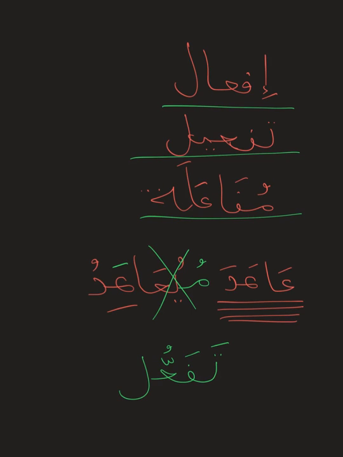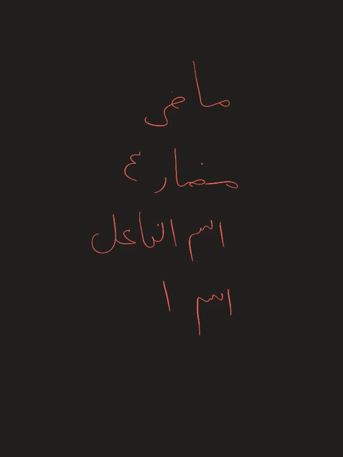If pupils can please look at the Madi Mudari' of Babu Tafa'ul in the booklet that has been given, it will really help. Inshallah, we will look at the Madi, the Mudari', the Ismul Fa'il, and the Ismul Maf'ul.